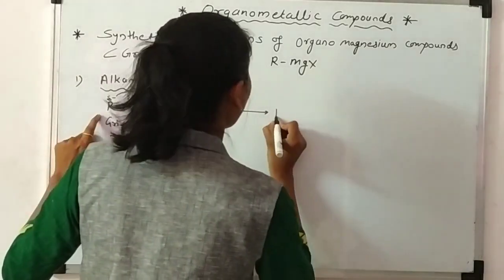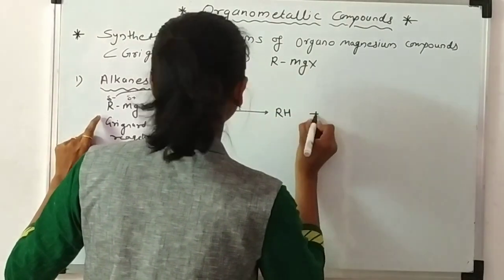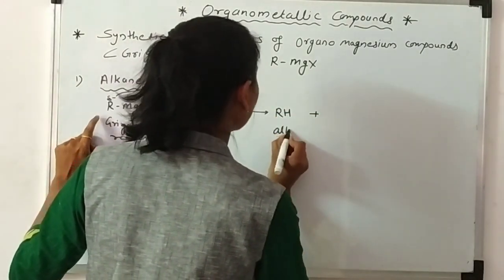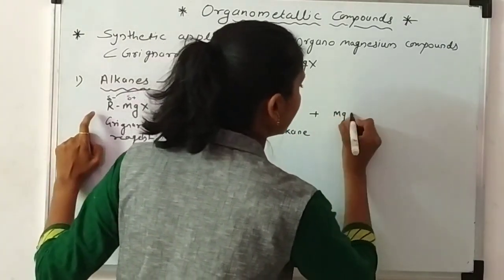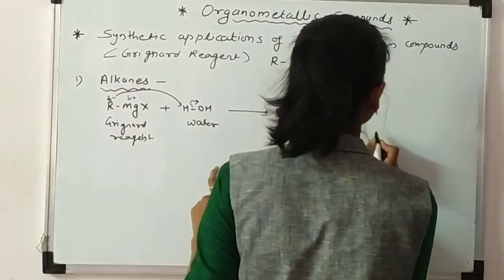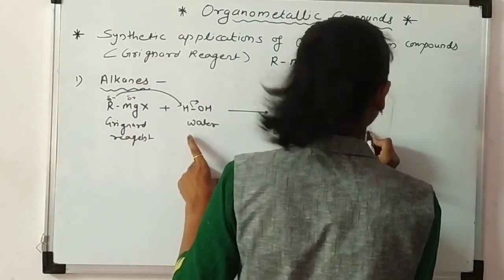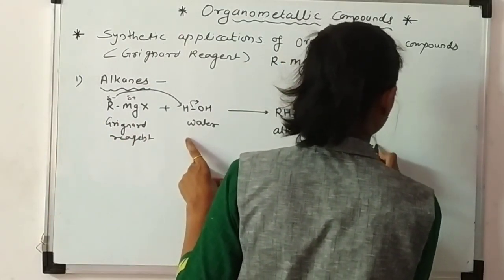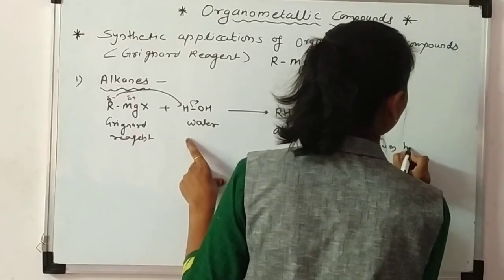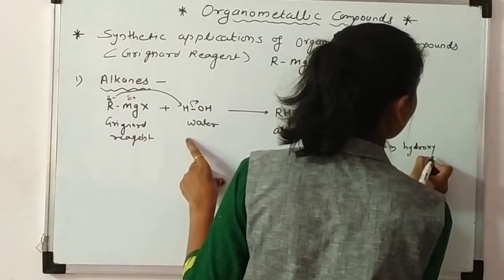So RH, that means alkane, is synthesized, and another product is magnesium hydroxy halide.